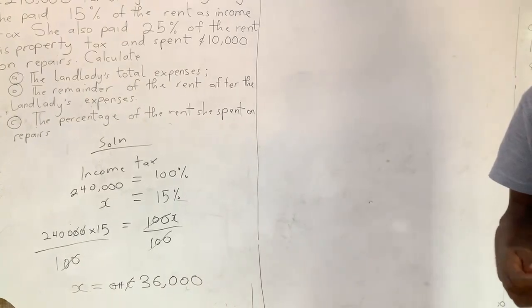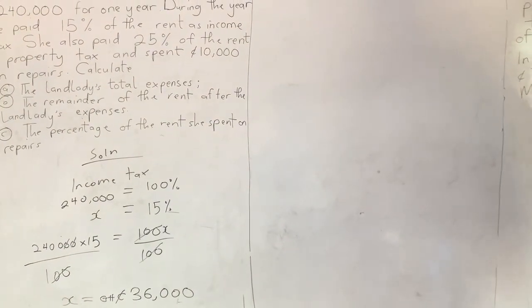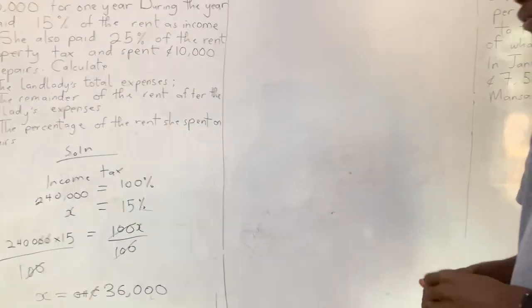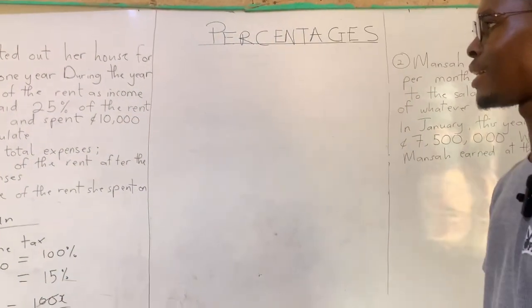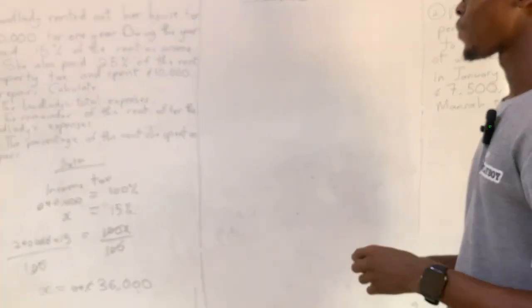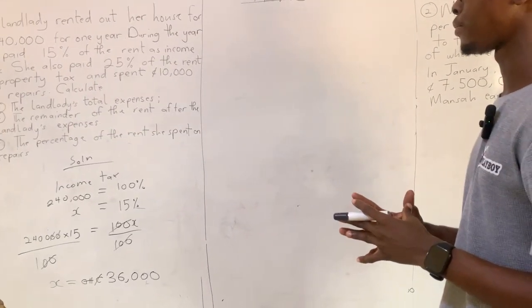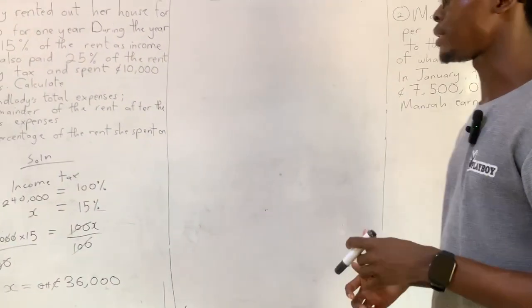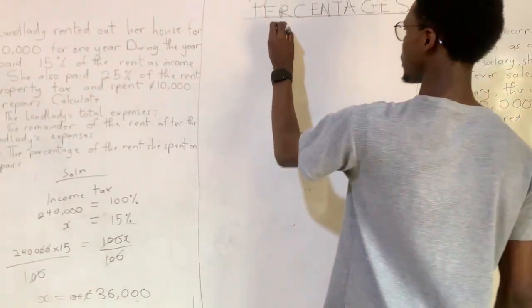So what is this 36,000 cedis? That is the amount the landlady paid as income tax. Good, so we're done with that. But we are not done solving the question. What's next? She also paid 25% of the rent as property tax. So let's look for property tax.